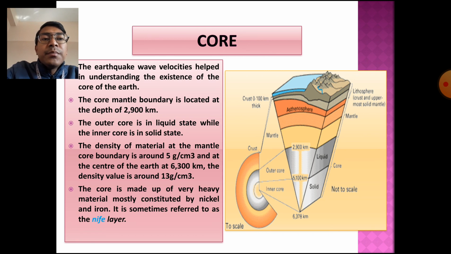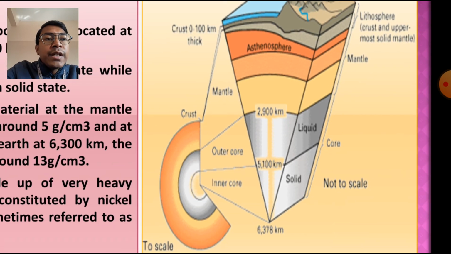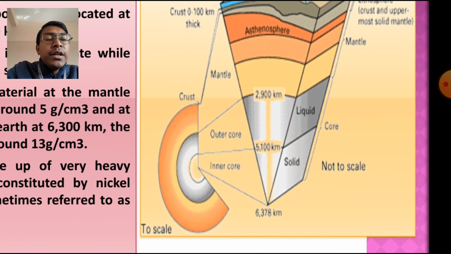and it is sometimes referred to as the NiFe layer. So the core is made up of heavy materials, nickel and iron, and this is the reason it is also known as the NiFe layer. Here you can see the core from 2900 kilometer till 6378 kilometer. The outer core from 2900 kilometer to 5100 kilometer is where the materials are in the liquid state, and from 5100 kilometer to 6378 kilometer is the inner core where the materials are in the solid state. Basically iron and nickel are there.